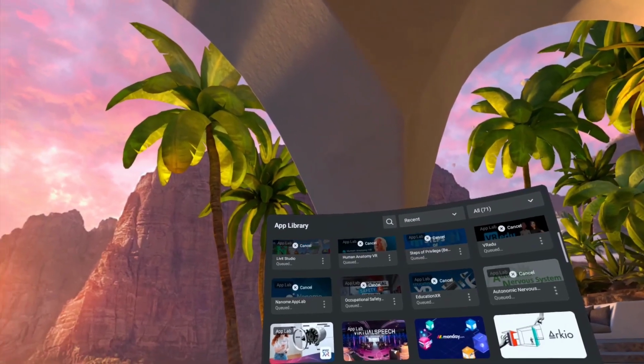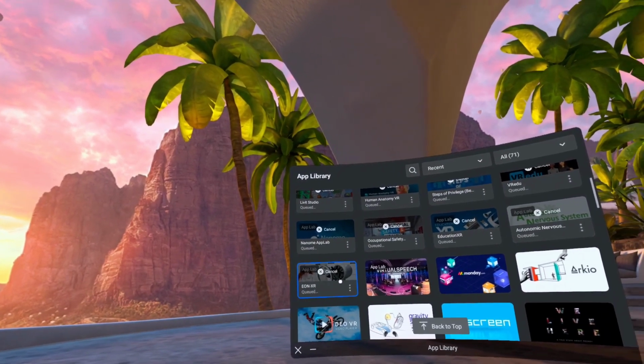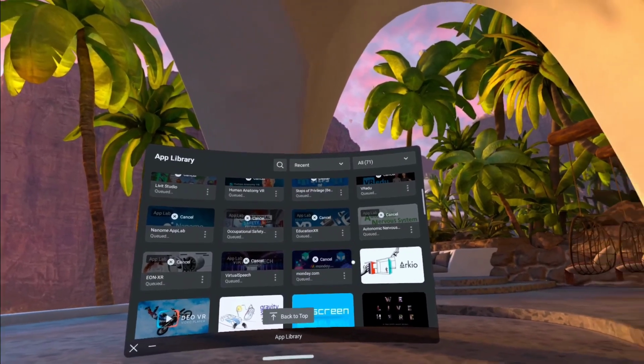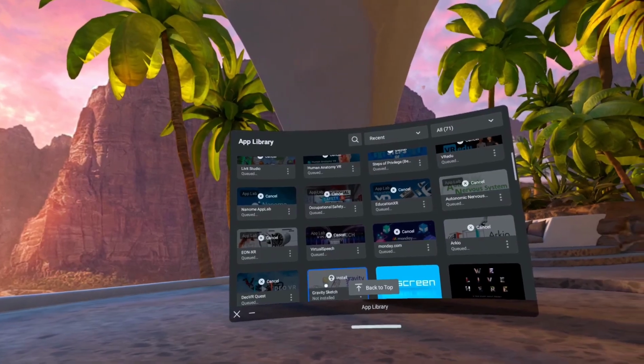And frankly, we are installing quite a few of these new apps. So let us just install whatever we found today to have them.